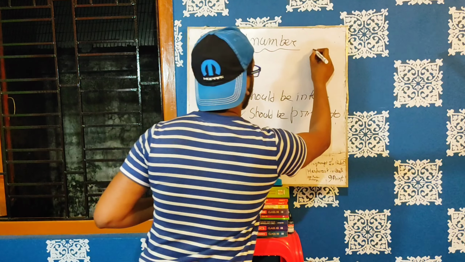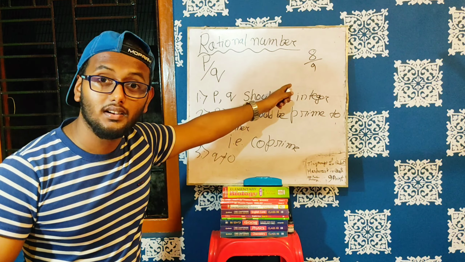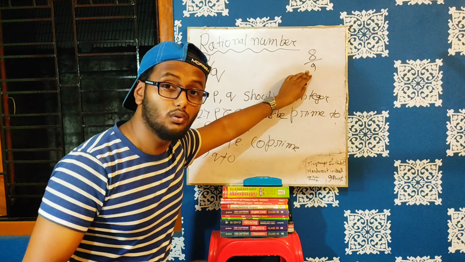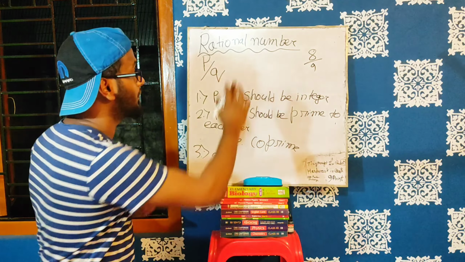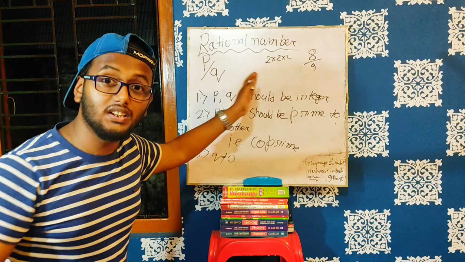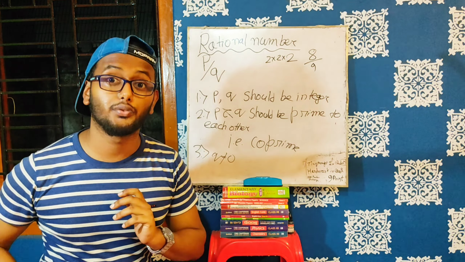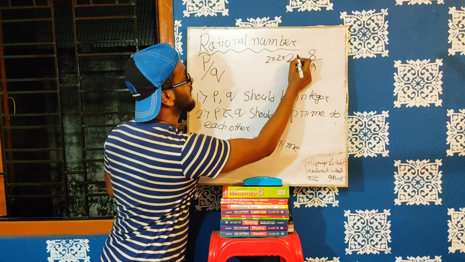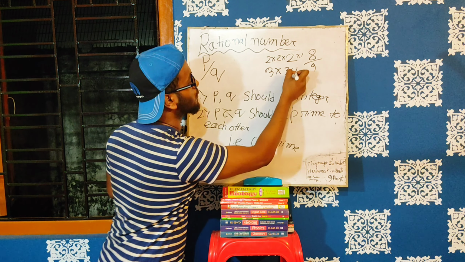Understood this one? Let's say 8 by 9. This is a rational number, Q not equal to 0, and P and Q are prime to each other. What are the factors of 8? 2 into 2 into 2. What are the factors of 9? 3 into 3 into 1.